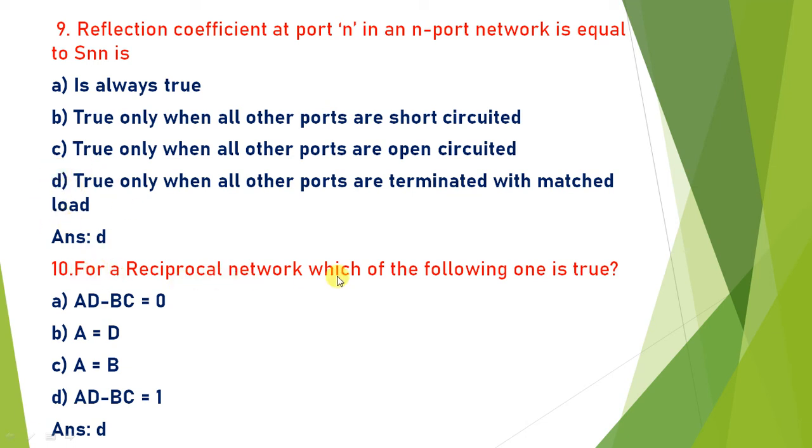For a reciprocal network, which of the following statements is true? For a reciprocal network, as I have discussed, A must be equal to D, and AD minus BC must be equal to 1. So B and D both are correct. Okay, we don't have any option like B and D both, but you can consider A is equal to D or AD minus BC is equal to 1. Both are correct. So answer is D. We can say that the answer is AD minus BC is equal to 1. For a reciprocal network, A must be equal to D. So answer is D. AD minus BC is equal to 1.